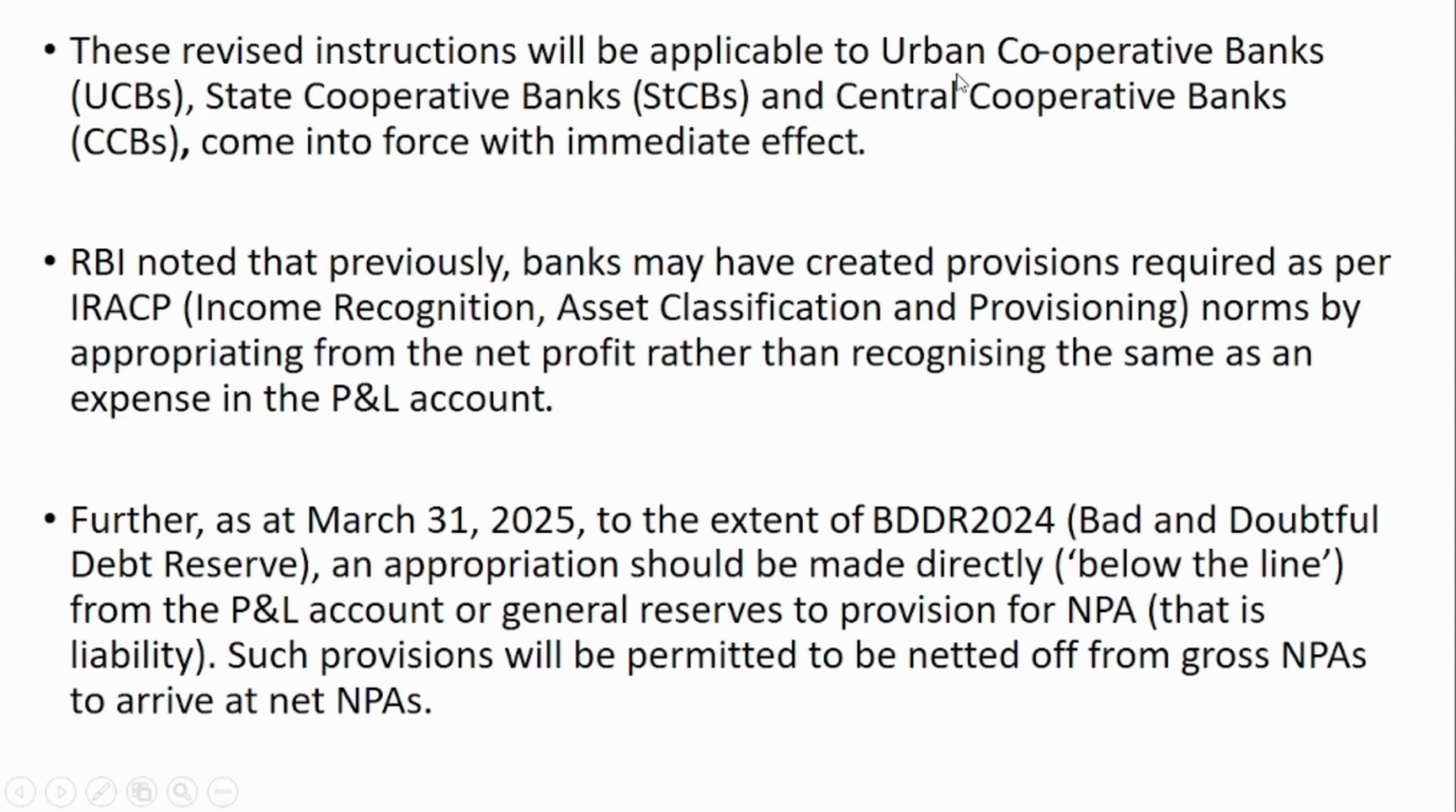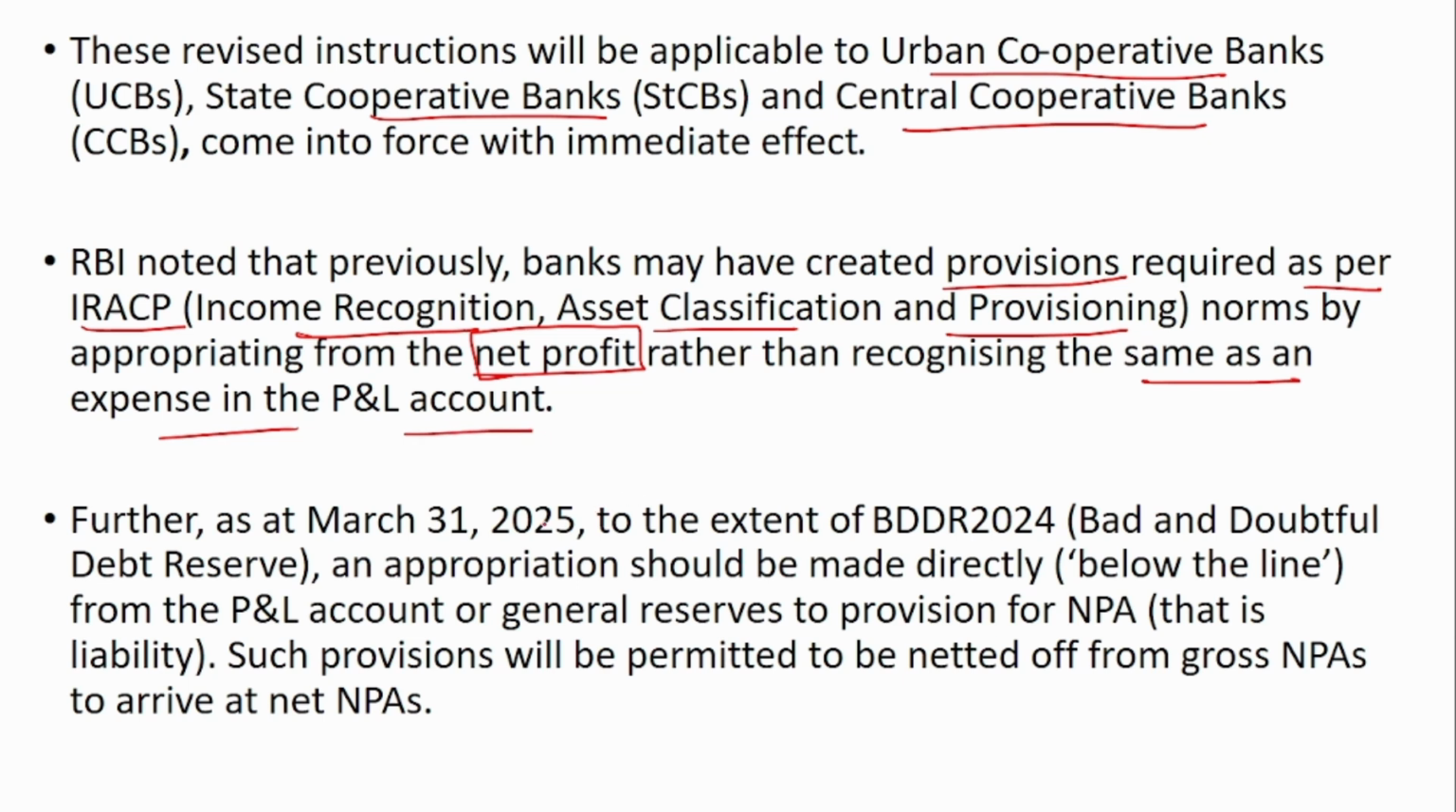This revised instruction will be applicable to the urban cooperative banks, state cooperative banks and the central cooperative banks. So RBI noted that banks may have created provisions required as per the IRACP, that is income recognition and asset classification and provisioning norms, by appropriating from the net profit rather than recognizing the same as an expense in the P&L account. So further, as at March 31st, 2025, it should not happen.